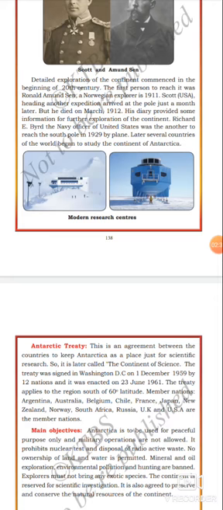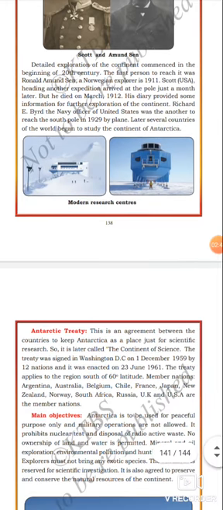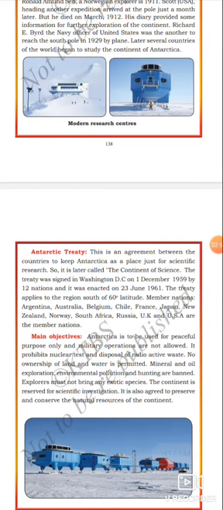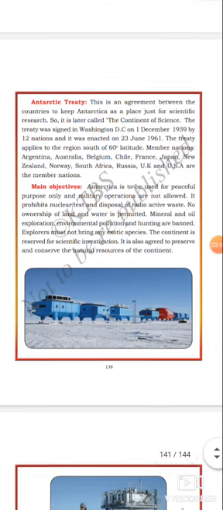Richard E. Byrd, the Navy officer of the United States, was another to reach the South Pole, in 1929 by plane. Later, several countries of the world began to study the continent of Antarctica. Observe the picture. These are modern research centers located in the Antarctica continent.